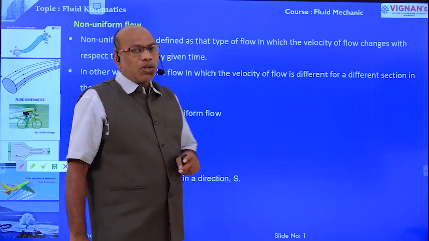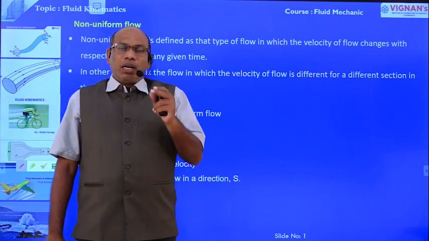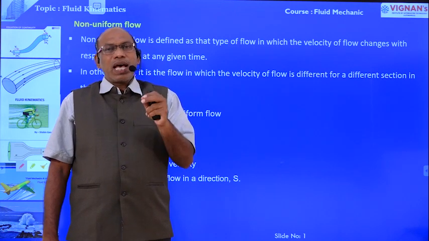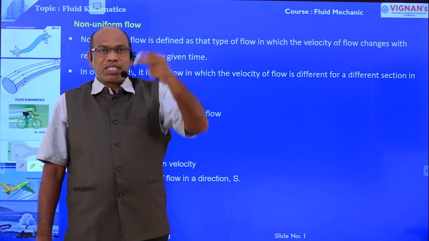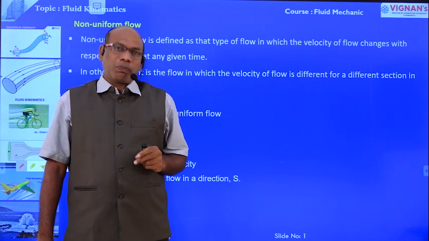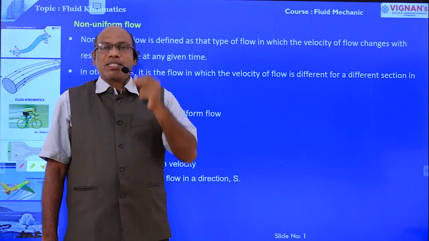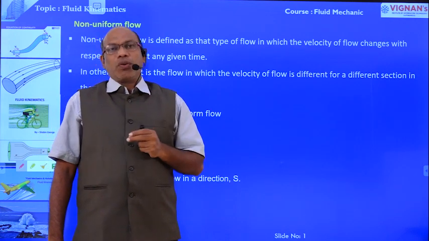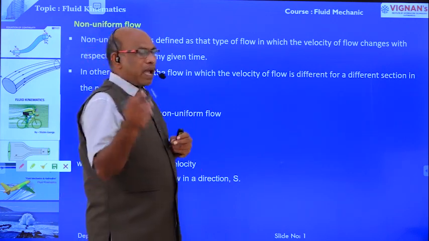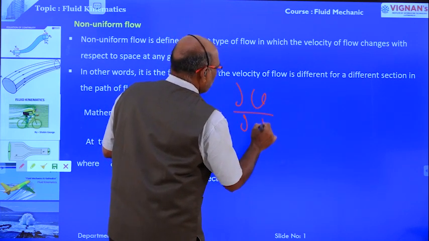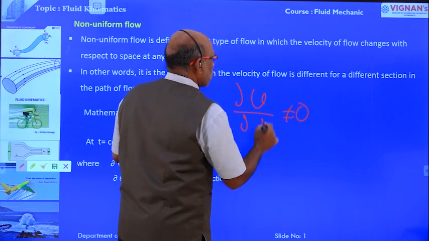Next one, non-uniform flow. Non-uniform flow is the type of flow in which the velocity of flow at a given instant changes with respect to space. It is mathematically expressed as ∂v/∂s is not equal to 0.